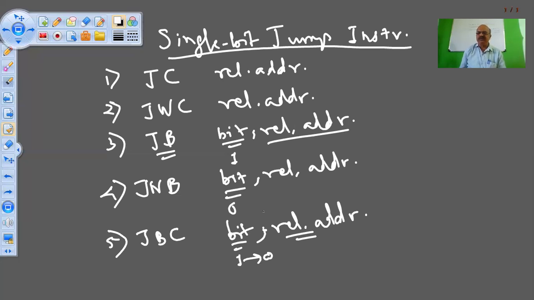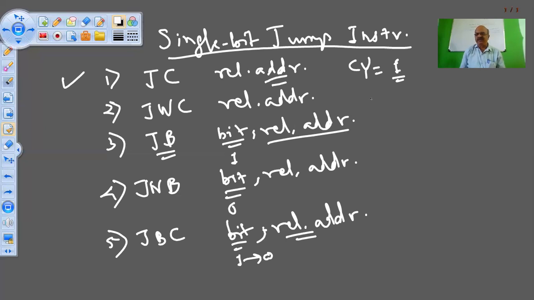So the first decision is if this bit is 1, then only jump to this relative address. But before jumping, just complement that bit and then jump. This is the meaning of this particular instruction. So all these are the single bit jump instructions. We have seen the first instruction, jump on carry set. How will it check? If the carry flag is 1, then it will jump to the relative address.